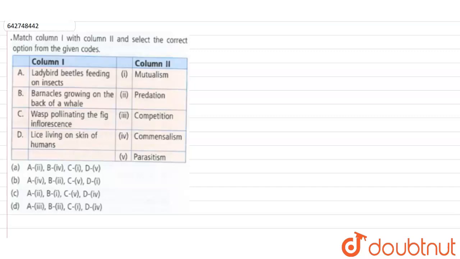In this question, we have to match column 1 and 2 in the correct combination and select our answer from the given options. First of all, they are saying ladybird beetle feeding on insects, and we have to select the correct type of interaction which this is representing.